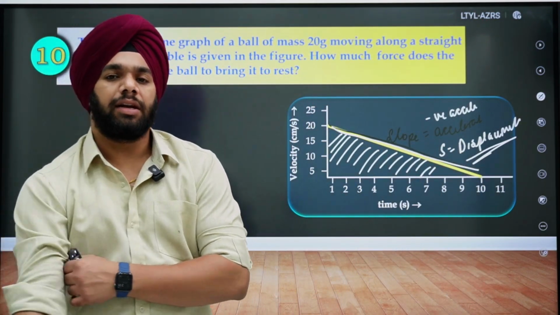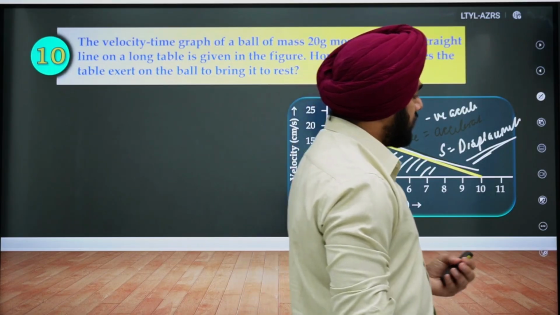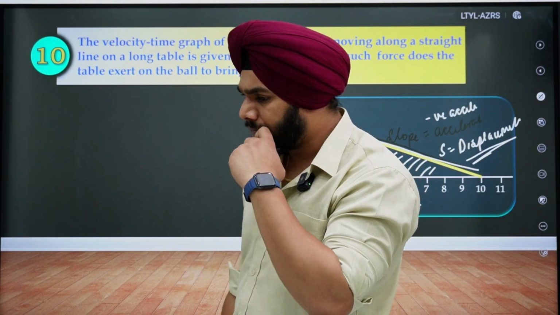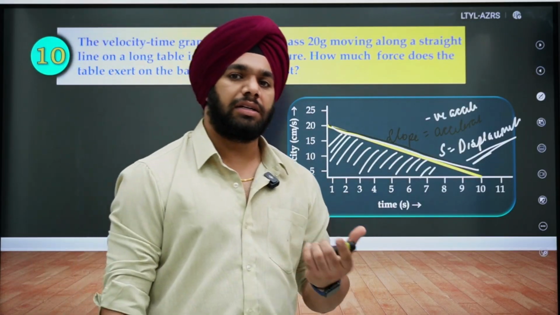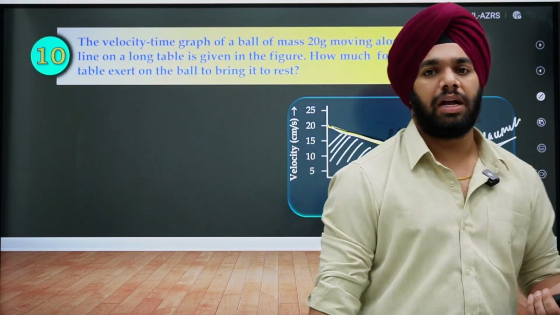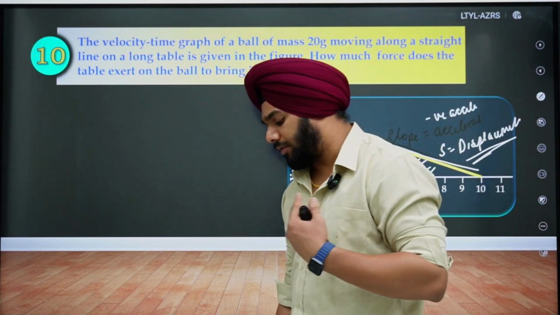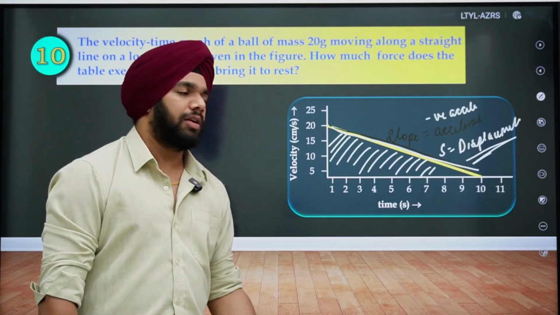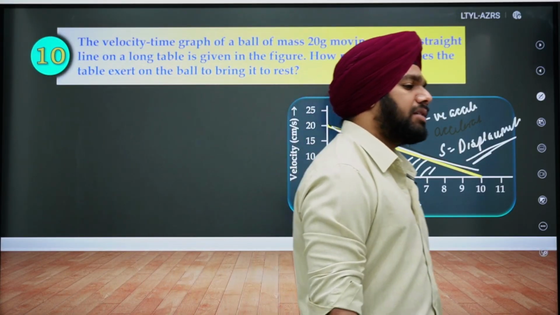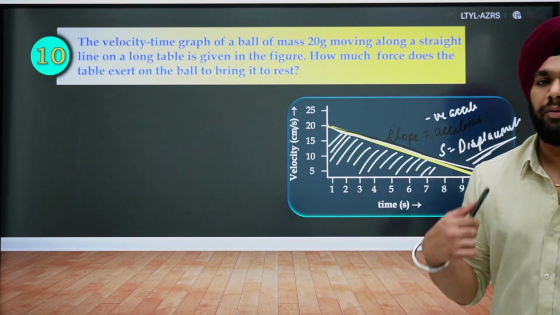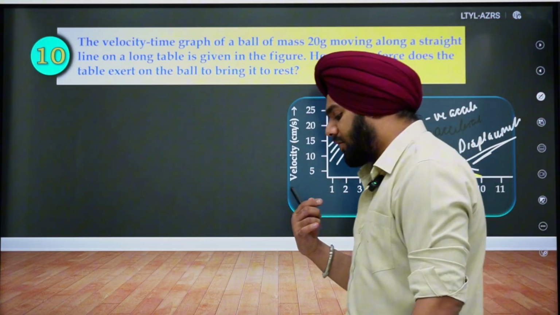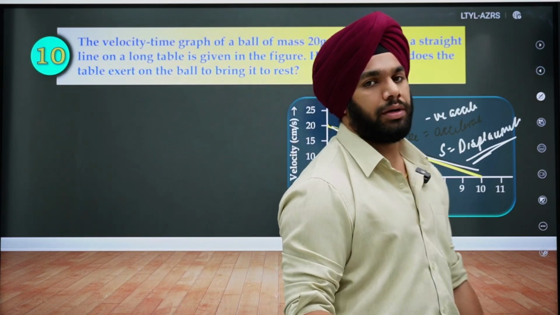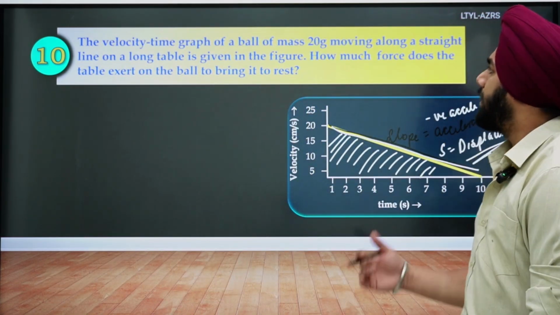Eventually physics is interrelated, right? So because I need to get the acceleration, how can I get the acceleration? If I have the velocity and time, or if I have the velocity time graph. So with the graph, the slope of the velocity time graph will give you acceleration, right? And the area covered under the velocity time graph will give you the displacement. So that's an easy thing if you remember what is being taught in the first chapter. So even if till now you haven't seen the videos of the first chapter, you can go through it. Okay. So now let's again read the question.